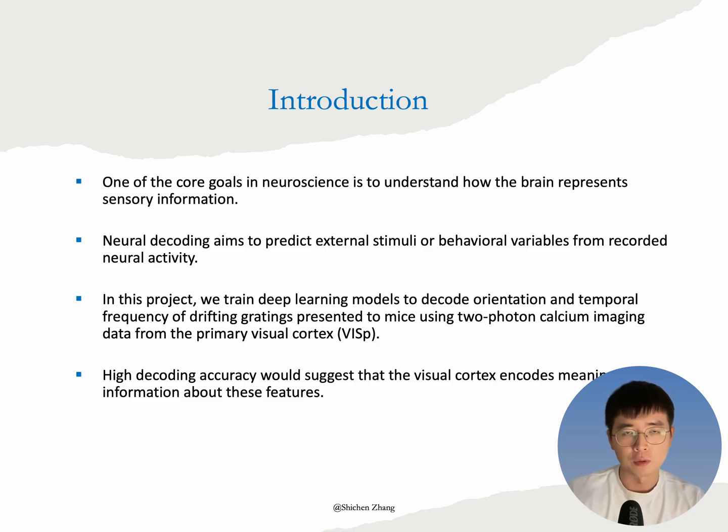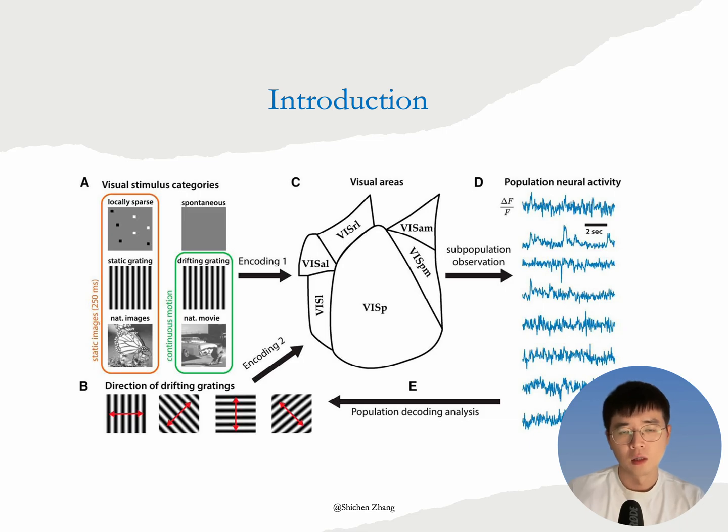In this project, we use two-photon calcium imaging data recorded from the mouse visual cortex while the animal views drifting grating stimuli. Our goal is to decode two key features of these visual stimuli, their orientation and temporal frequency. We build deep learning models for this neuron decoding task. If decoding performance is significantly above chance, this will suggest that the recorded neural activity encodes meaningful information about these visual features. So here is a visualization of how neural decoding works.